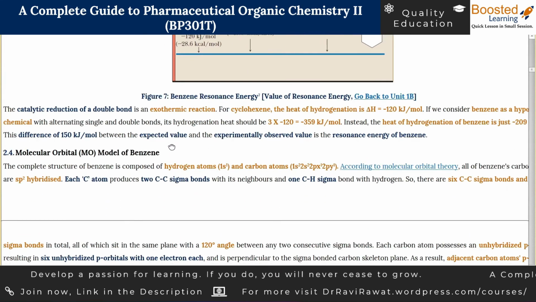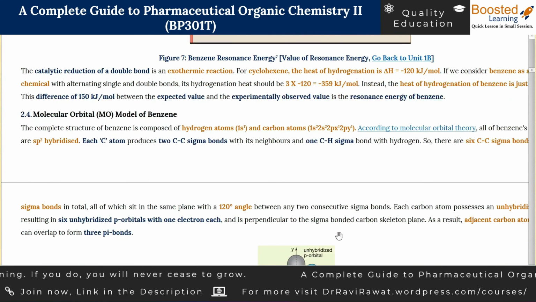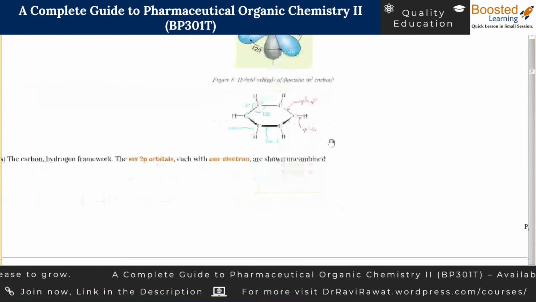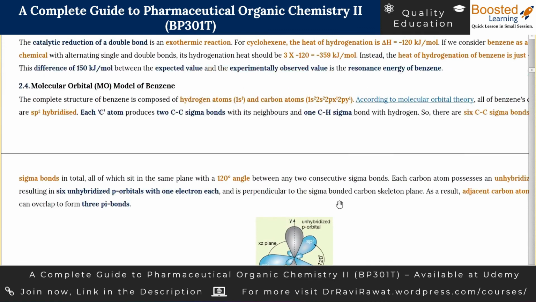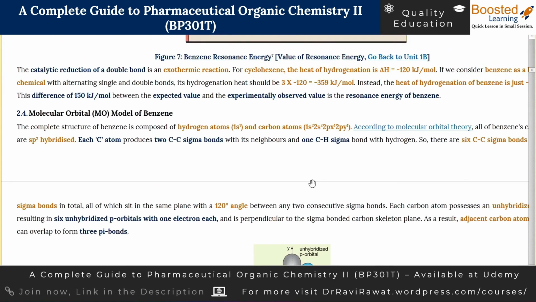There is one more interesting model of benzene, and that is the molecular orbital model, which is more like a pictorial depiction of the benzene structure. So stay tuned for learning that model also.